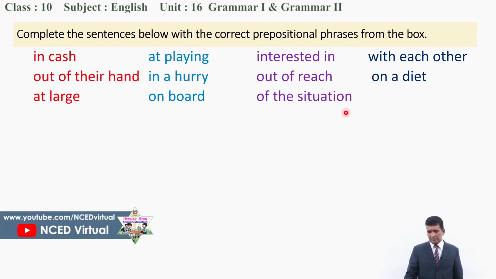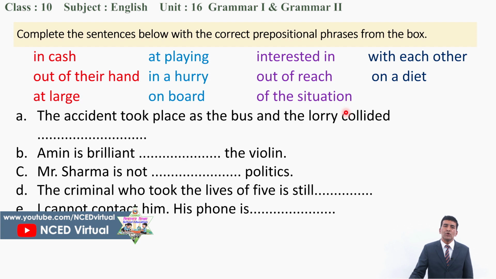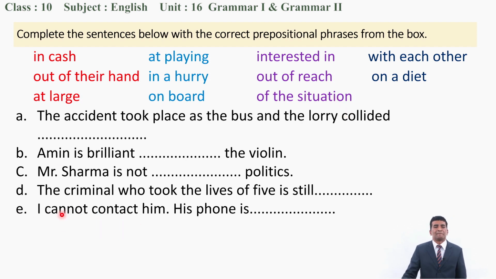Now let's see which one fits where. Let's go to A. The accident took place as the bus and the lorry collided. Bus and the lorry collided with each other.